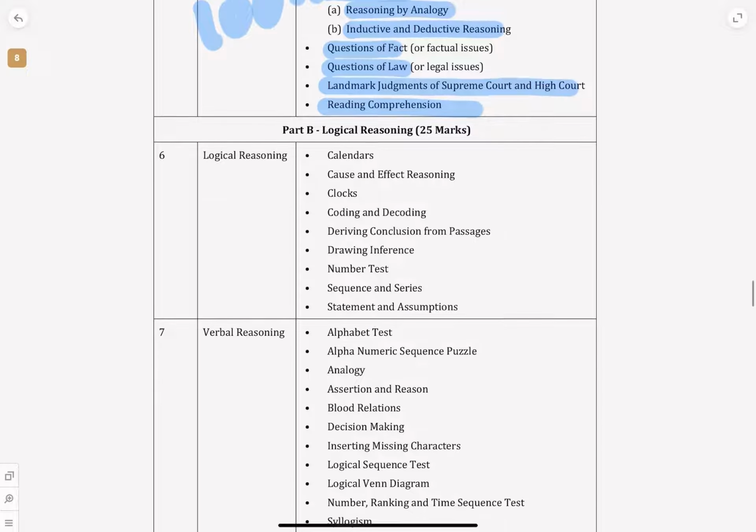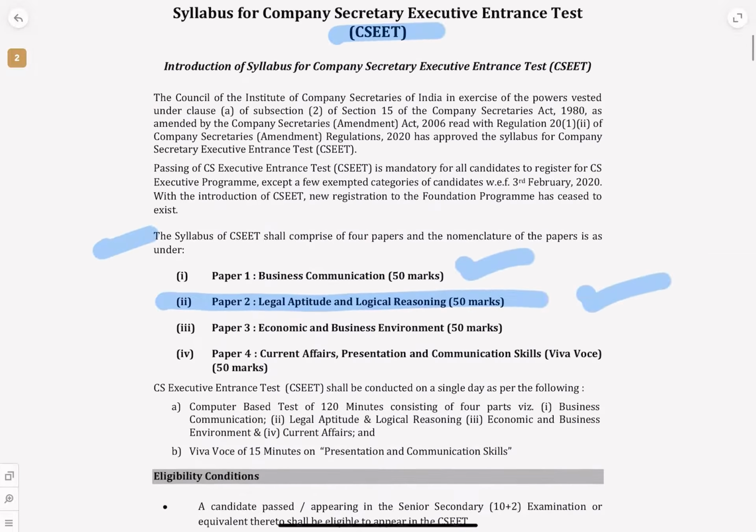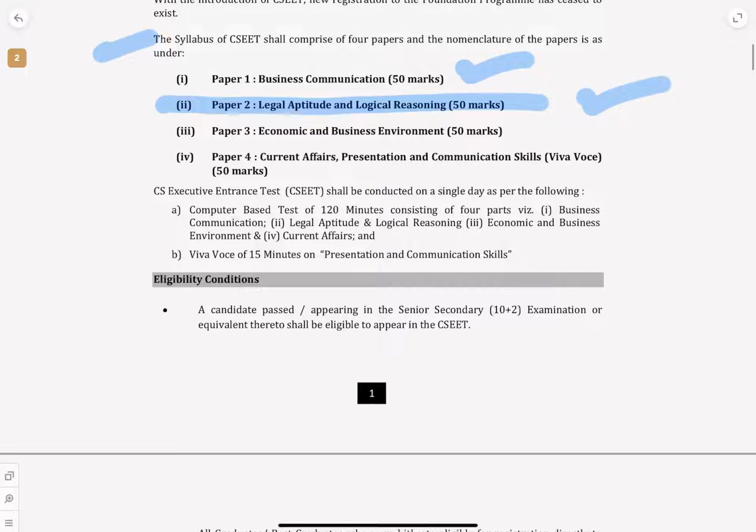So what we are going to do is we'll also do separate videos on logical reasoning. Then we'll also be doing videos on what is the overview which we are going to have for business communication, economics, business environment, current affairs, then your communication skills. We'll do different videos on the CSEET syllabus part.